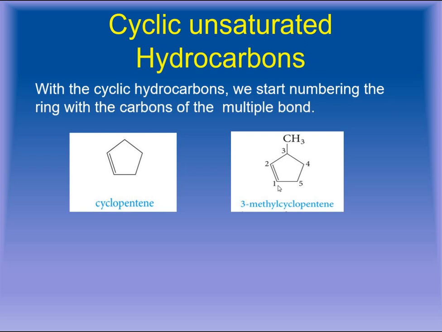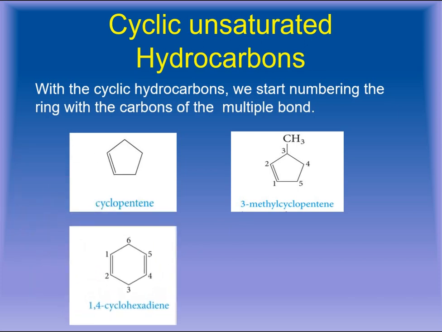In this case, we always have to start numbering from the multiple bond. Because the multiple bond is over here, we will start numbering 1, 2, 3, 4 and 5. So this compound would be called 3-methylcyclopentene. We cannot start numbering from this side, 1, 2, 3, 4 and 5. In that case, you can check it by using the rule of sum of substituents as well. That will give you the bigger sum. So we are not going to choose this side. We are going to choose this clockwise numbering.